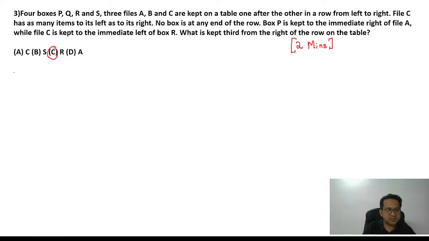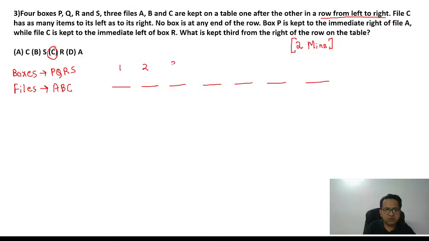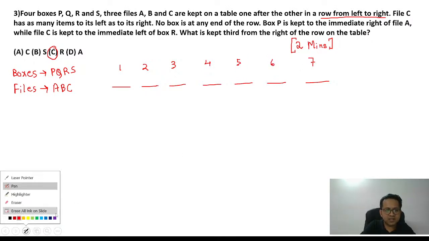So let's put it: 4 boxes, your boxes are P, Q, R, S, and 3 files, files are A, B, C. Let's draw it, labelling 1, 2, 3, 4, 5, 6, 7.